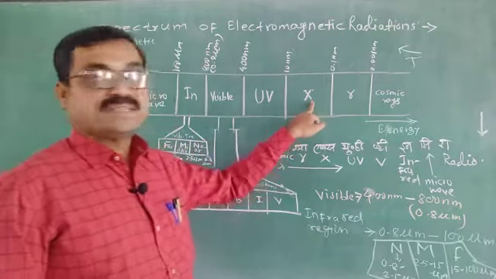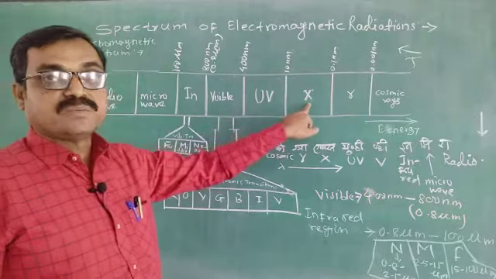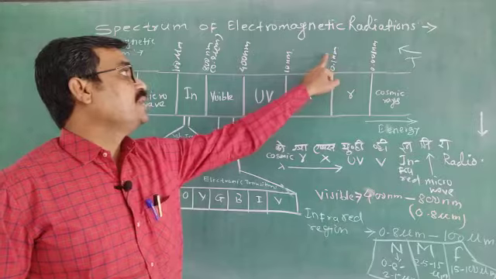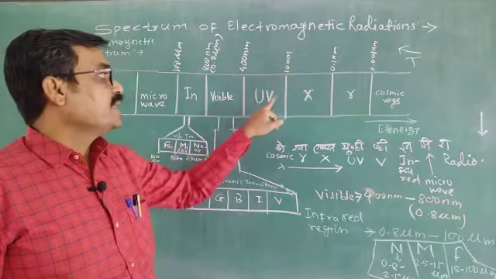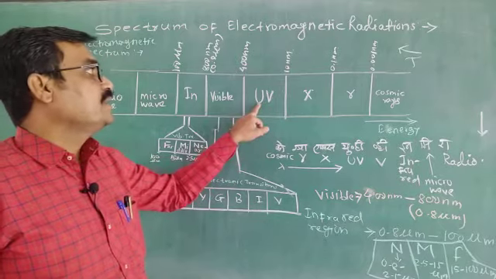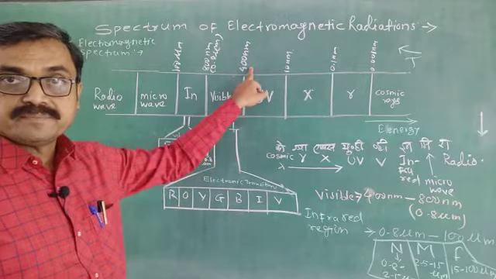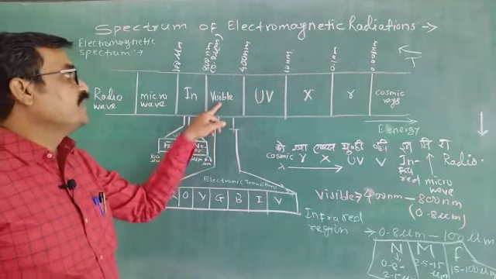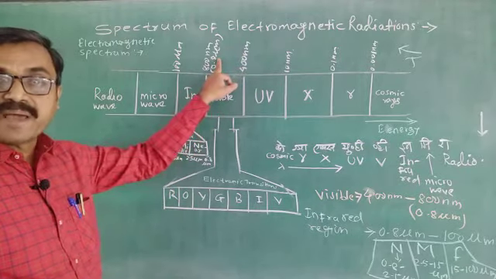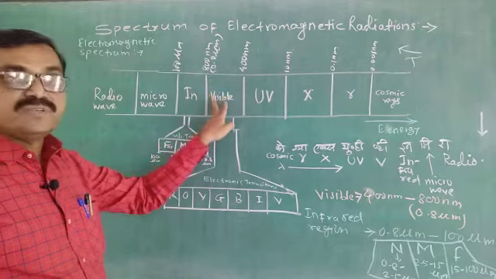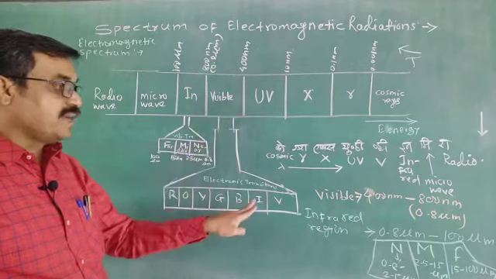Now, these X-rays have a wavelength, first point, in the range of 0.1 nanometer to 10 nanometer. Then the ultraviolet region is from 100 nanometer to 400 nanometer. Later on, the visible region is from 400 nanometer to 0.8 micrometer, and this visible region is subdivided as VIBGYOR.